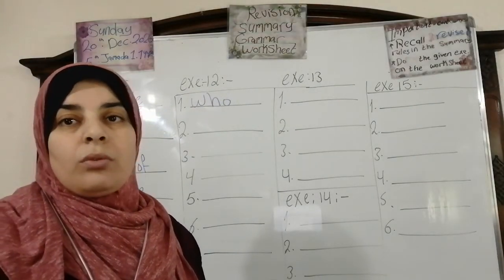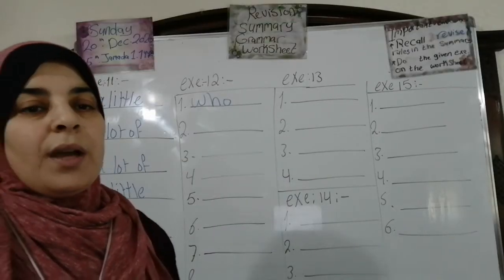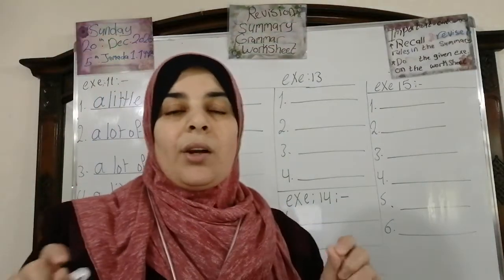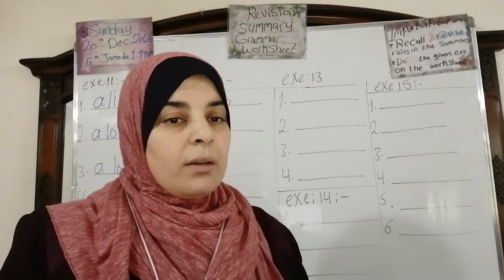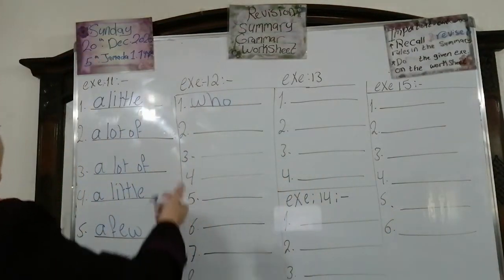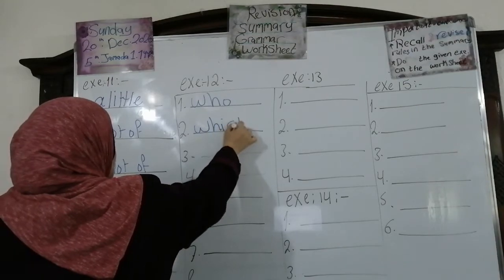Number 2, I live in Canada, which is a densely populated country. What do you say? Excellent. Which is densely populated? Yes, which is. Okay, which is.